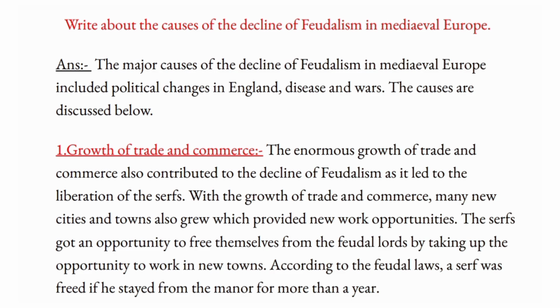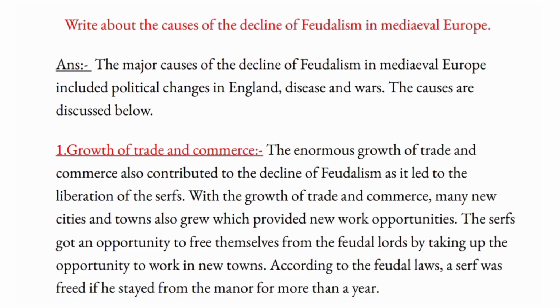Answer. The major causes of the decline of feudalism in medieval Europe included political changes in England, disease and wars. The causes are discussed below. Growth of trade and commerce. The enormous growth of trade and commerce also contributed to the decline of feudalism, as it led to the liberation